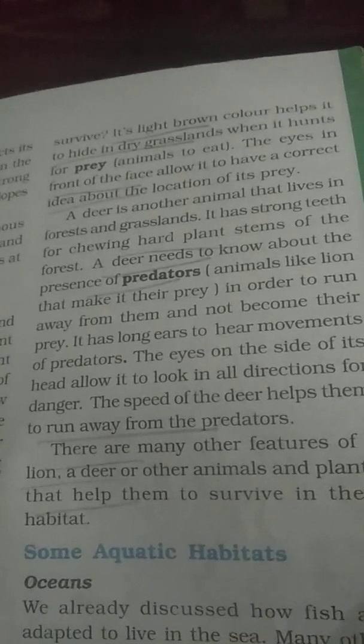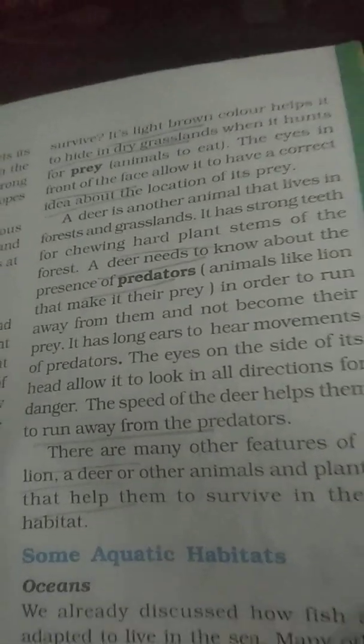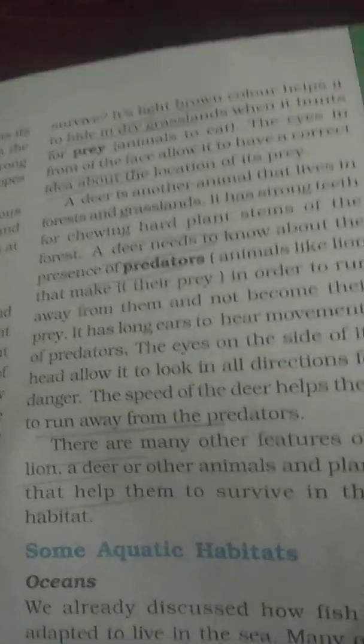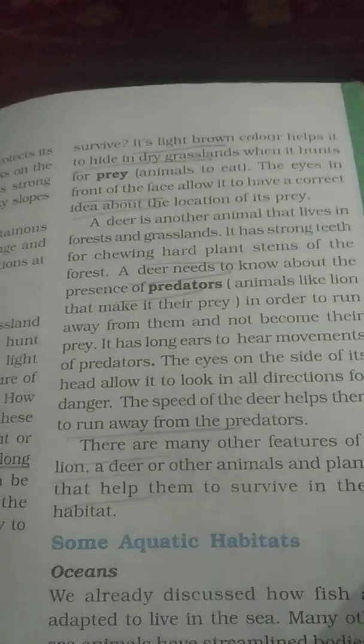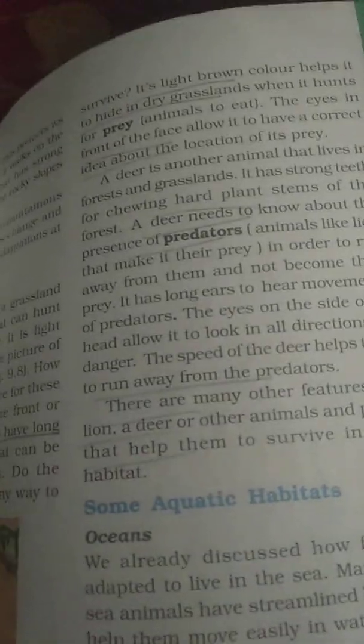Either in water they have some special settings, and if they live on land, the terrestrial habitat, they also have some special body features or characteristics or techniques to survive in that particular region.